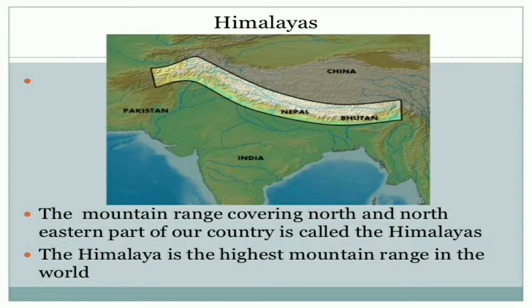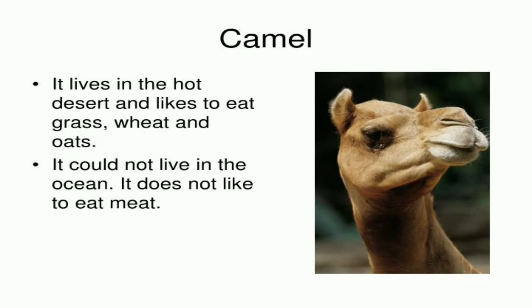So now next, the camel. Here we can see a photograph of a camel, and you all know that the camel is the vehicle of the desert. It lives in the hot desert and likes to eat grass, wheat, and oats.